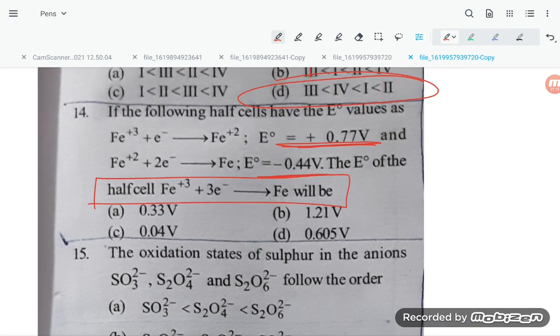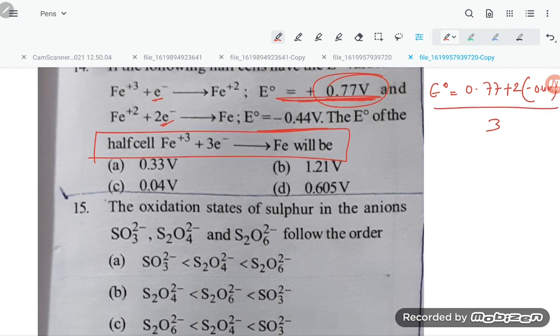E naught is equal to... they have given the cathode, we have to take this one because this is the positive value. So cathode minus anode. Here only one electron is there, students. So 0.77 plus, here 2 electrons are used, so minus 0.44 times 2, divided by the total electrons used, 3.